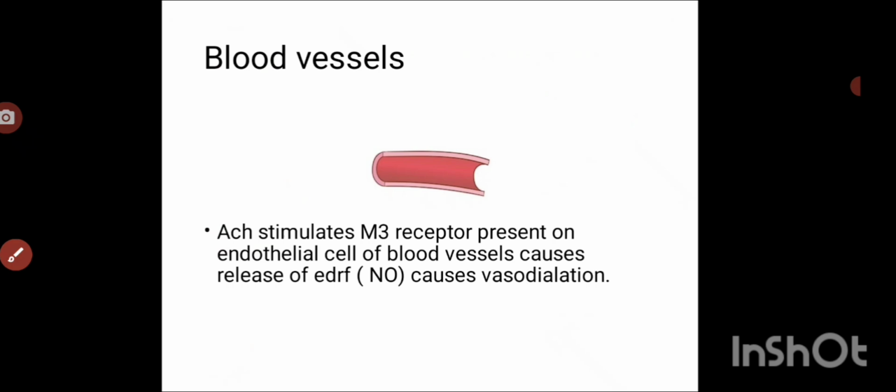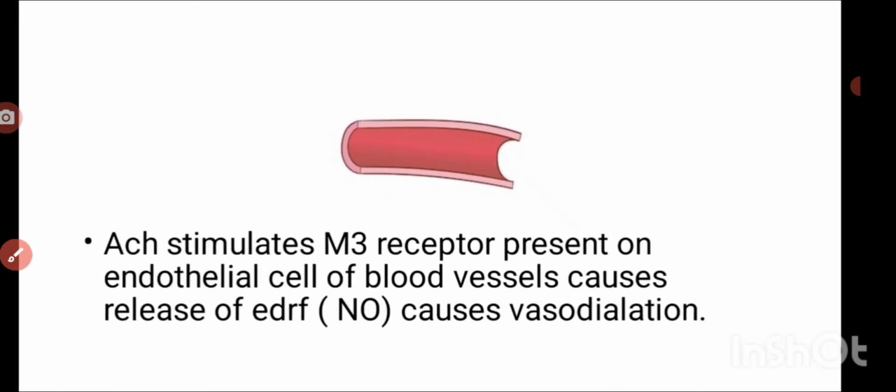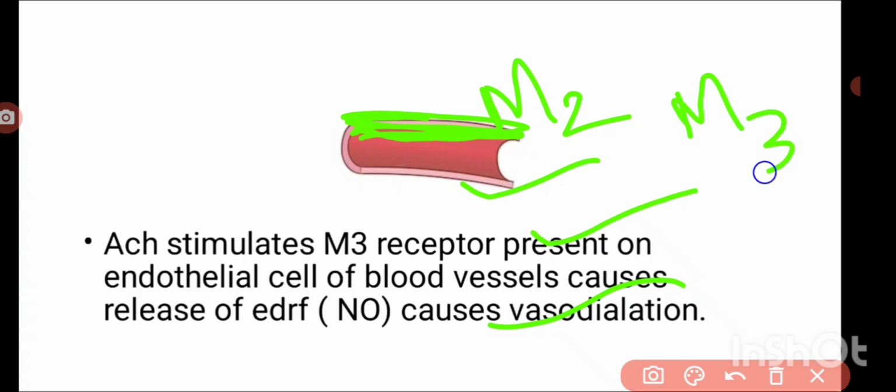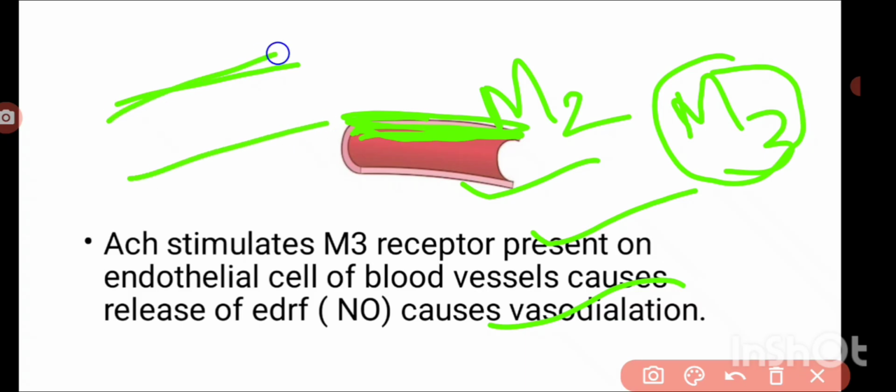Then on blood vessels. Generally smooth muscle contraction and relaxation take place because of the vascular smooth muscles in the middle layer of the blood vessels. But here the muscarinic M3 receptors are present on the endothelial cells, the inner cells of the blood vessels.